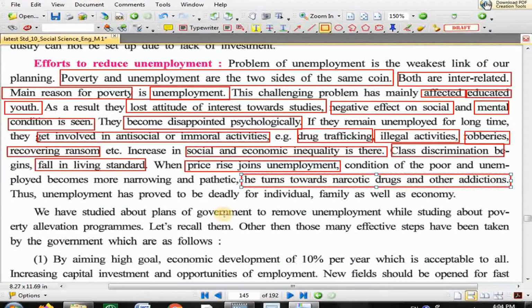Thus, unemployment has proved to be deadly for the individual, family as well as the economy. Okay, why is it deadly? It is deadly for the individual, it is deadly for the family because the income of the family is also reduced, and the economy is also affected.